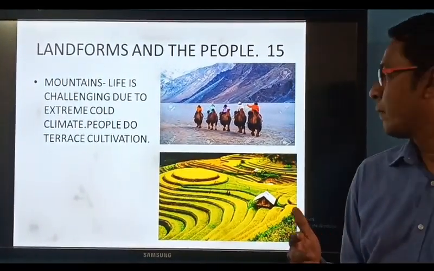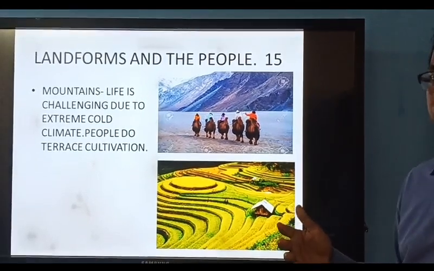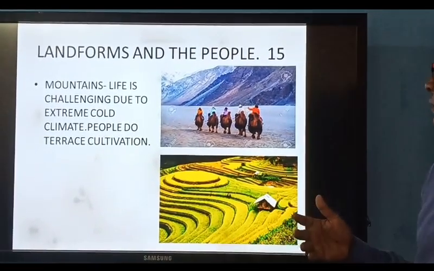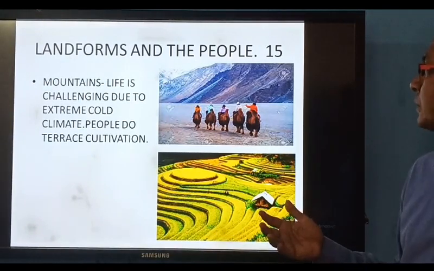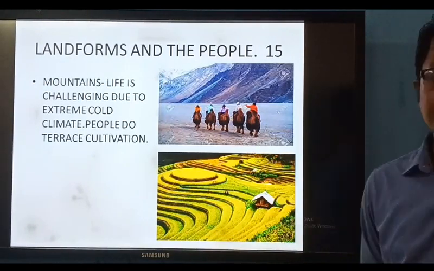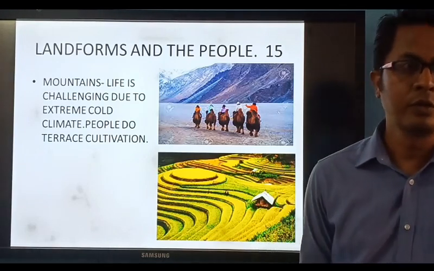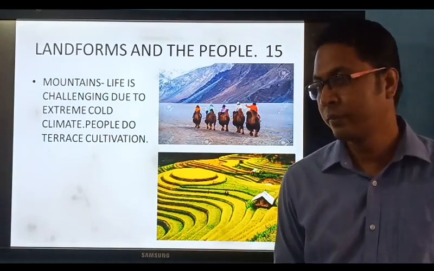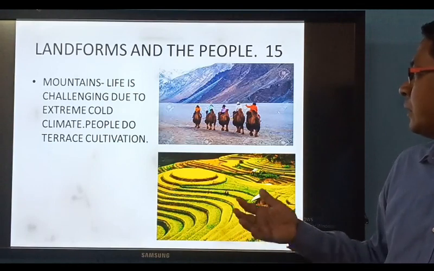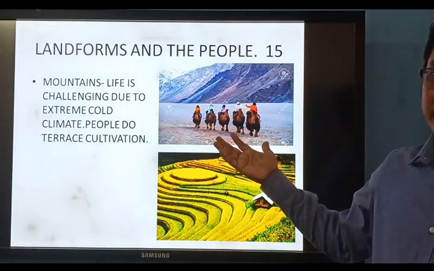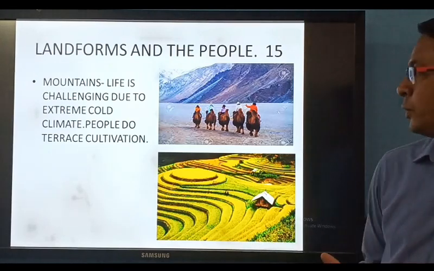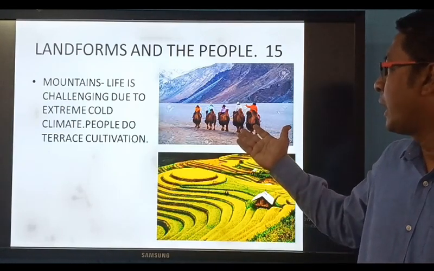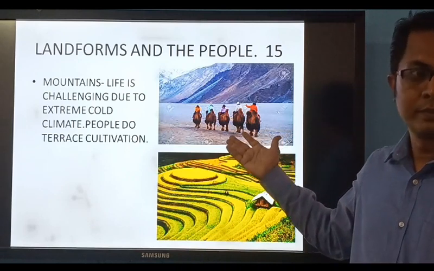Now let me see what people do in other landforms. See, people live according to the landform. For example, in mountains, the landform is difficult. Altitude is high, so the life of people is difficult.